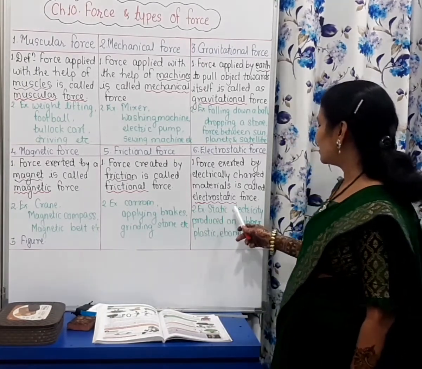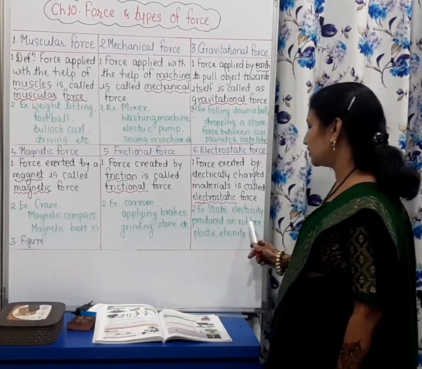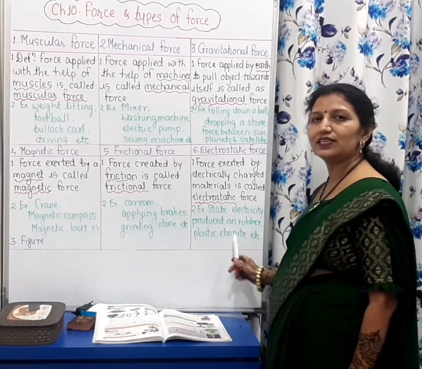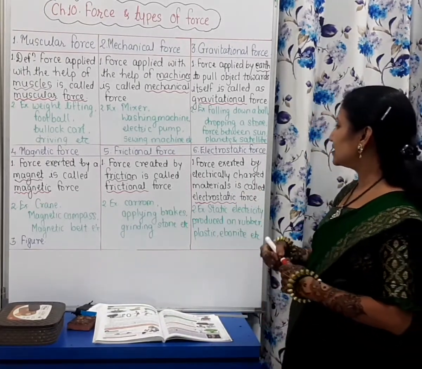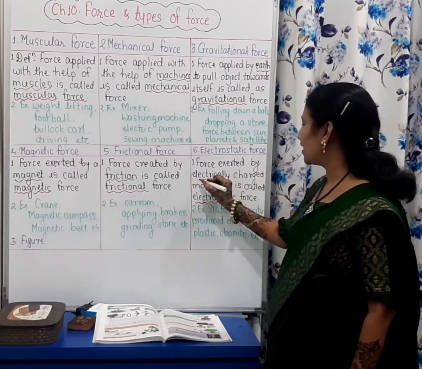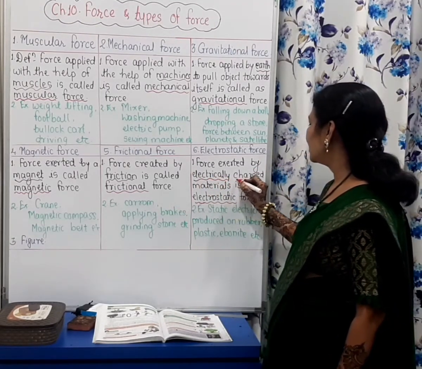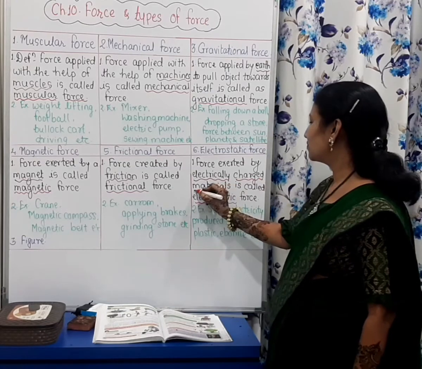The static electricity produced on rubber, plastic, ebonite is an example of electrostatic force. This is the force exerted by electrically charged materials.